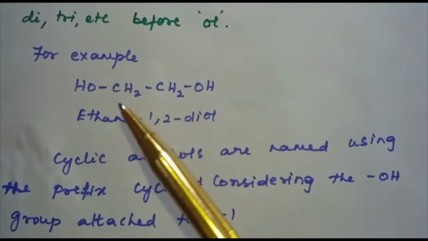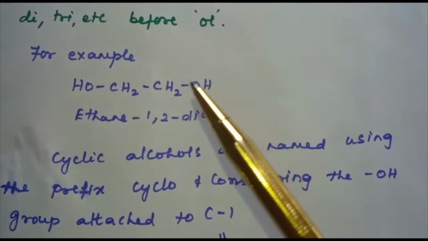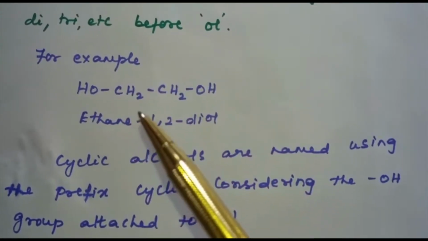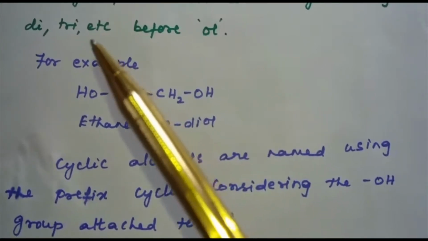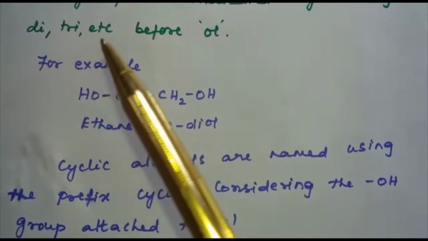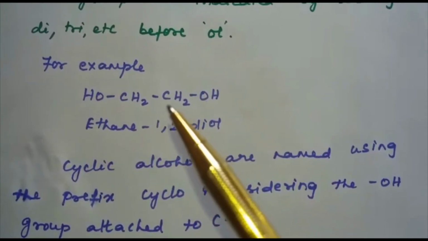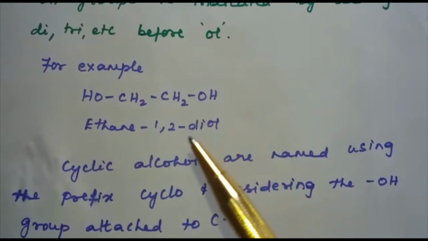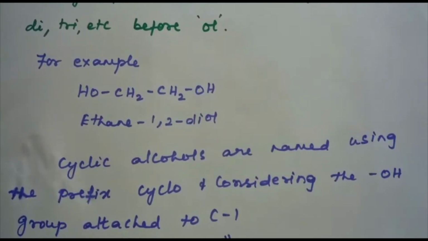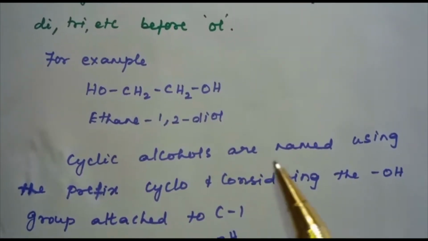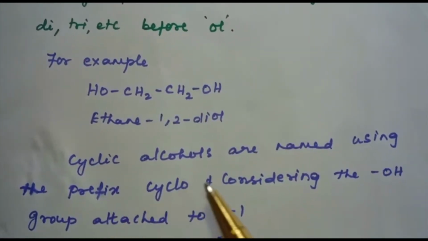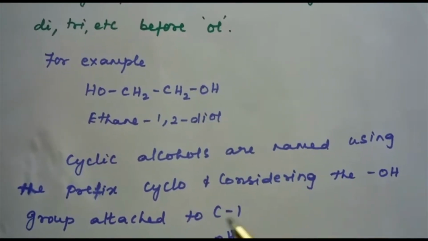That means if you have more than one OH group, the E of alkane is retained and you use the prefix di, tri, etc. before OL. So, ethane. Here how many OH groups? 2. That means diol.